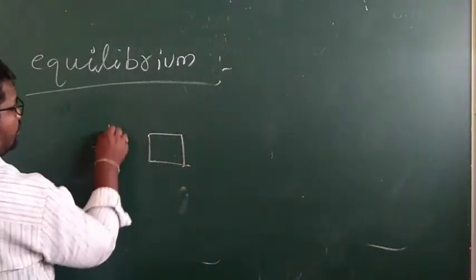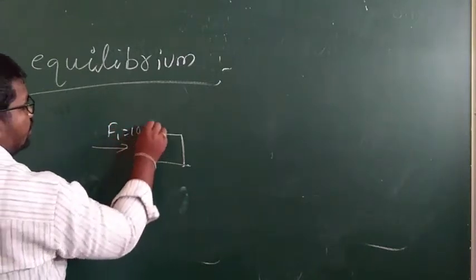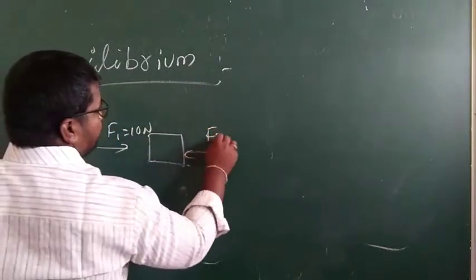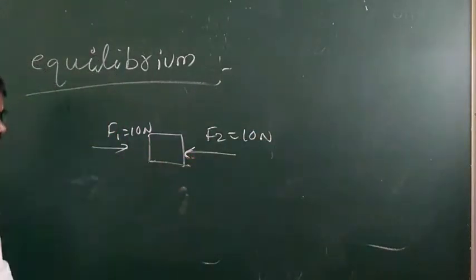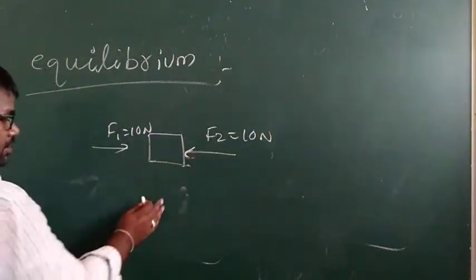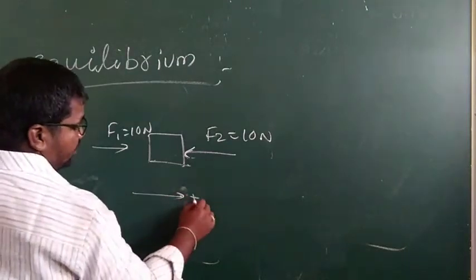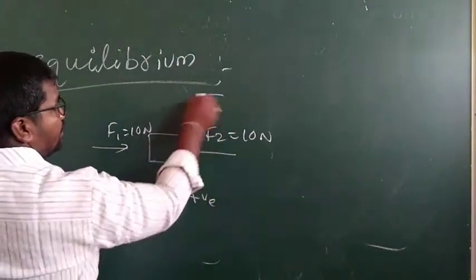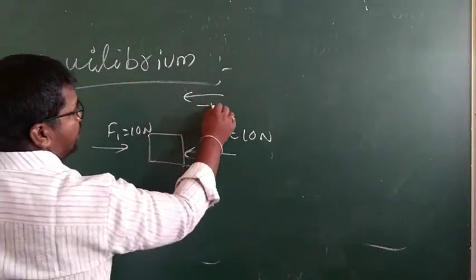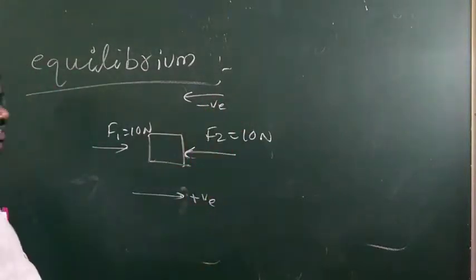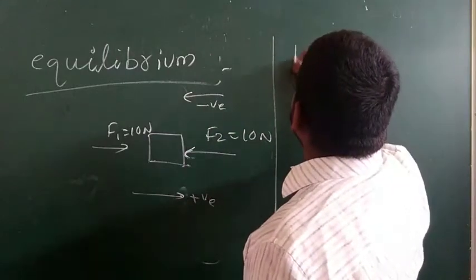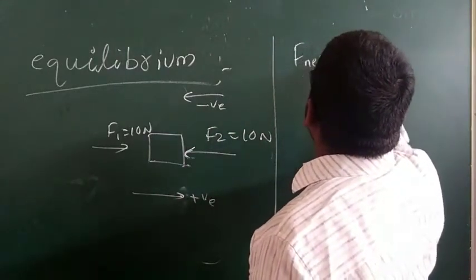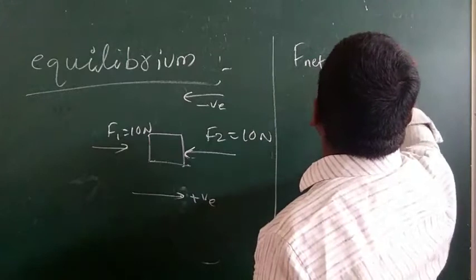F1 is equal to 10 newtons in this direction, and F2 is equal to 10 newtons. Here, both forces are acting in opposite directions. So rightward direction we take as positive, and leftward direction we take as negative. F net means the resultant, F1 plus F2.